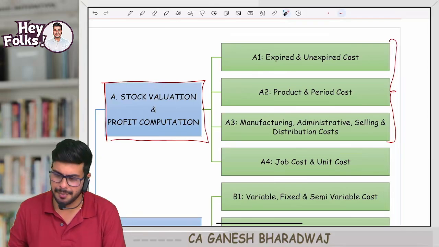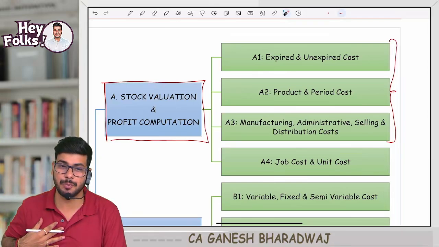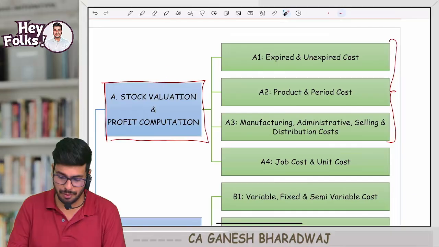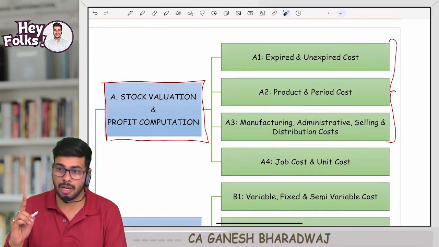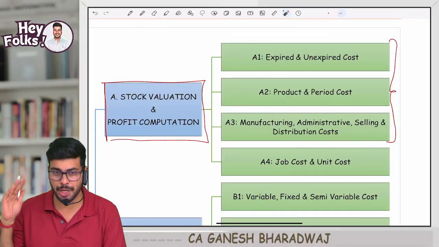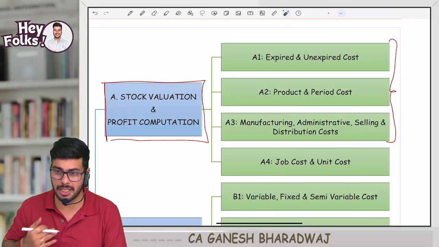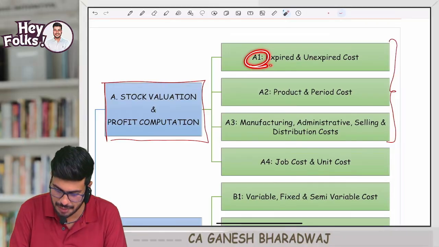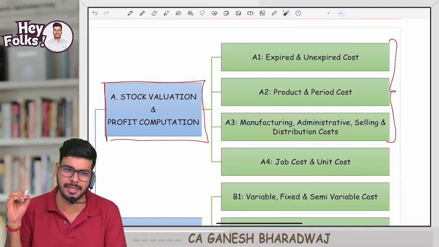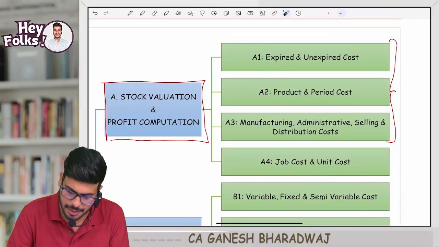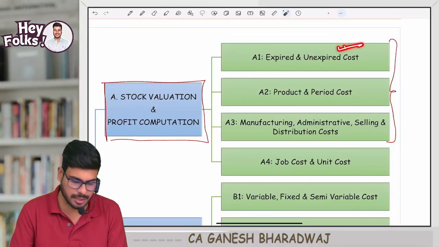Shall we get started? Now, we are in which objective, guys? First one, stock valuation and profit computation. So, for you to achieve this objective, cost needs to be looked at from A1, A2, A3, A4. And in that, first we are getting into A1. Now, expired cost and unexpired cost.